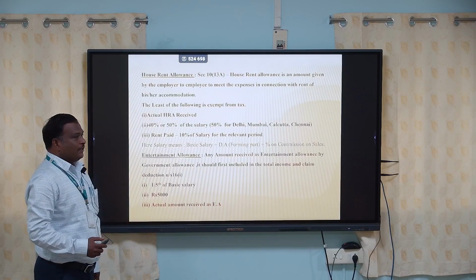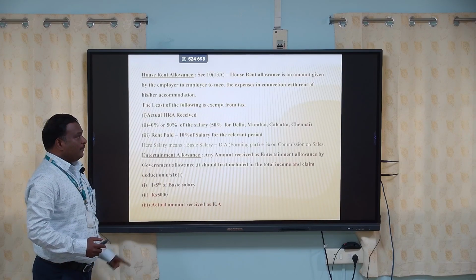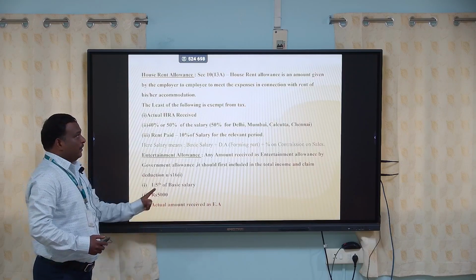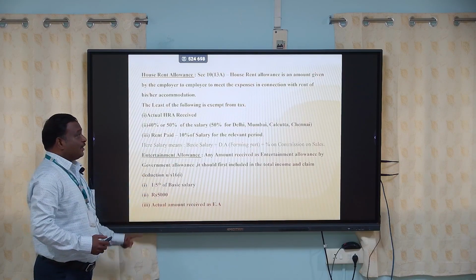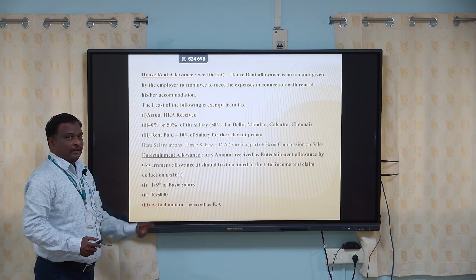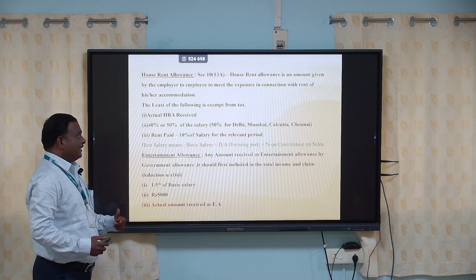House rent allowance. House rent allowance comes under section 10, subsection 13A. House rent allowance is an amount given by the employer to his employee to meet the expenses in connection with the rent of his accommodation. For calculating the exemption, the house rent allowance, HRA, is taken.